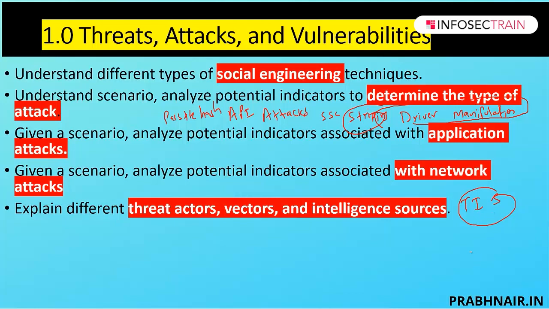One more new thing which is introduced in this section is called AIS. AIS stands for Automated Indicator Sharing, in which we're going to discuss about the structured threat information expression, and we're also going to discuss about trusted automated exchange of indicator information, which is called STIX, and the second part is called TAXII, which we are talking about. So this is basically called automatic indicator sharing.